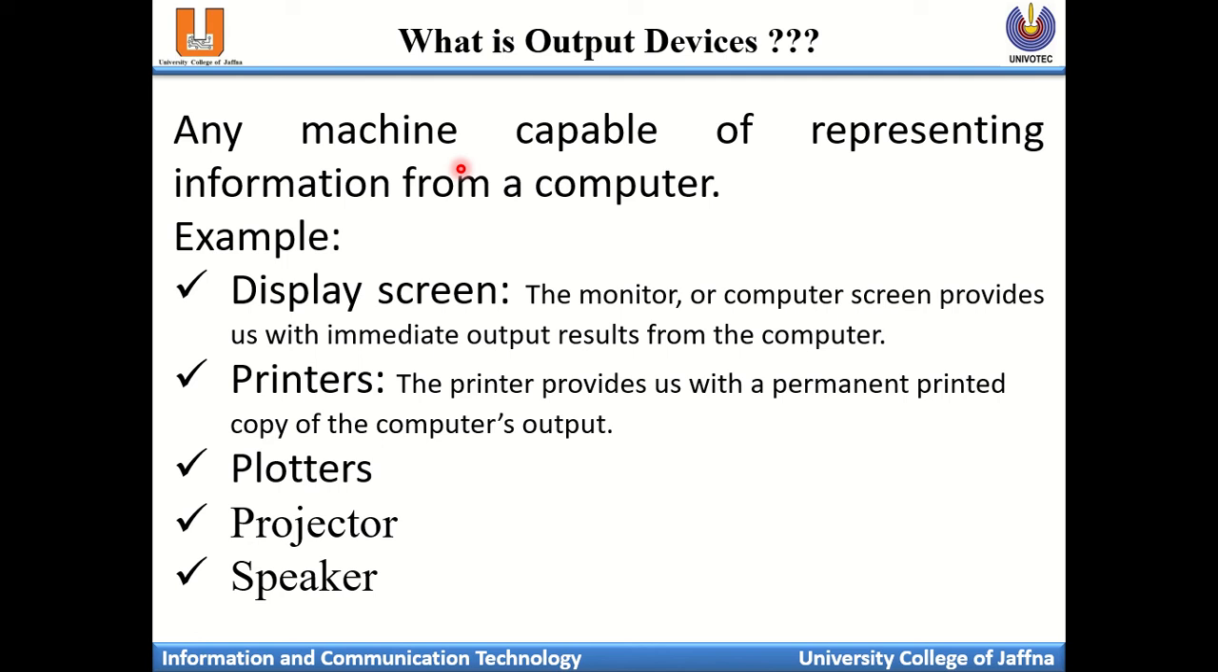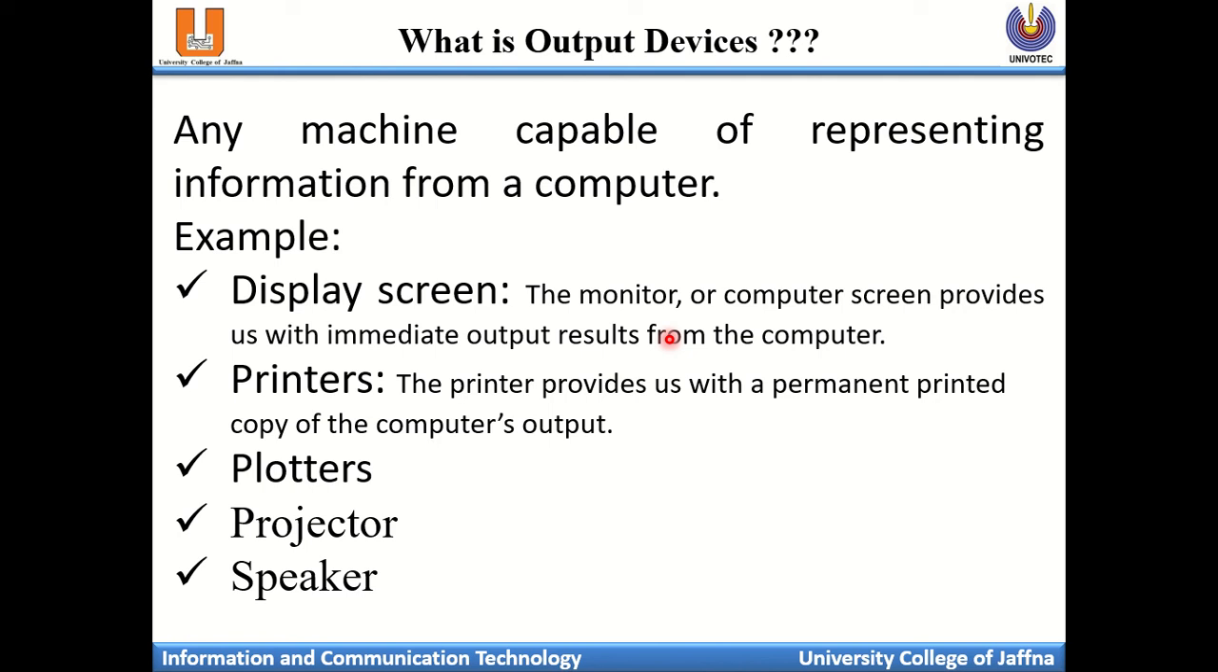For example, the display screen, the monitor or computer screen, provides us with the immediate output results from the computer. Whatever activities you are doing as input, you immediately get the output through the monitor. So the monitor is a major output device. Then the printer: if you want a hard copy of a soft copy, by using the printer you will get the printout.